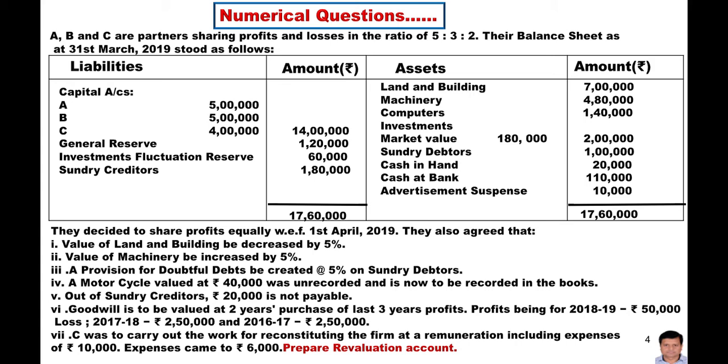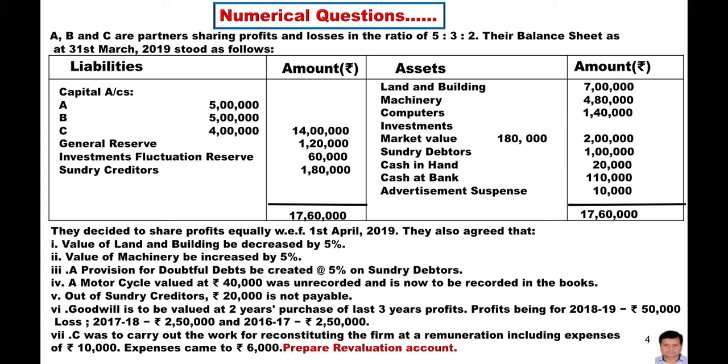If you read the question, in this question no new partner has been admitted, nor is an existing partner going to retire. It means this is a case of a change of the profit sharing ratio among existing partners. There are three partners and all three have decided to change their profit sharing ratio. And here are some adjustments given in the question, like the value of land and building decreased by 5%,